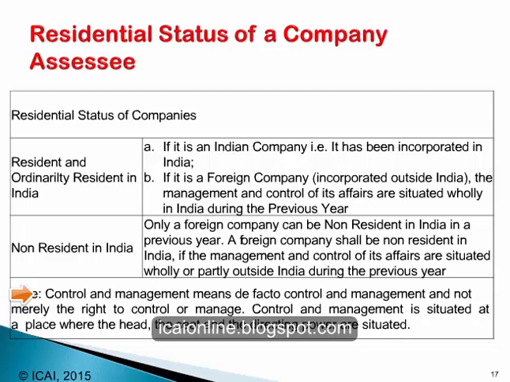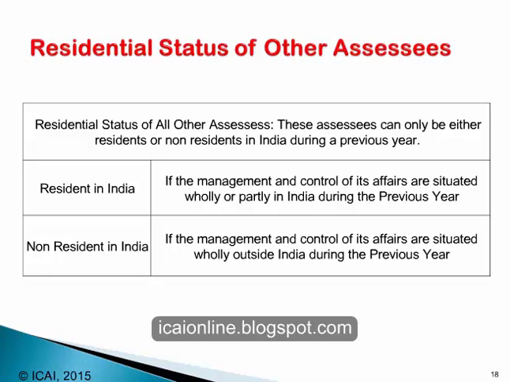Let us look at the residential status of the remaining SSEs, of other SSEs. Now, apart from the SSEs that we have seen before in the earlier slides, like individuals, like Hindu undivided families or other association of persons and limited companies, all other SSEs fall within this category as other SSEs.